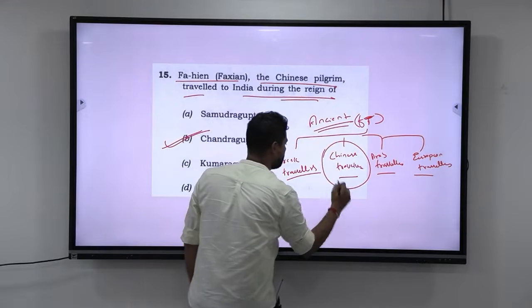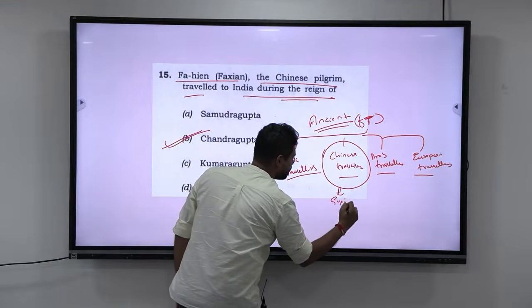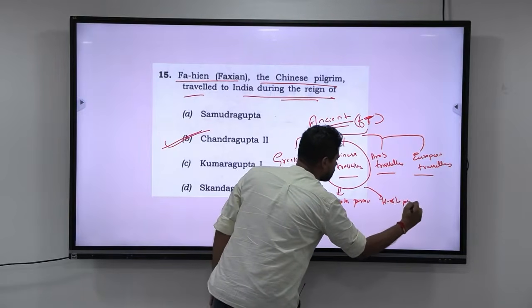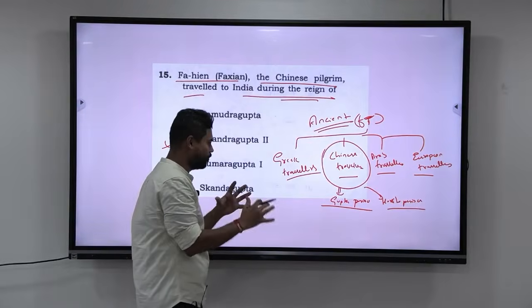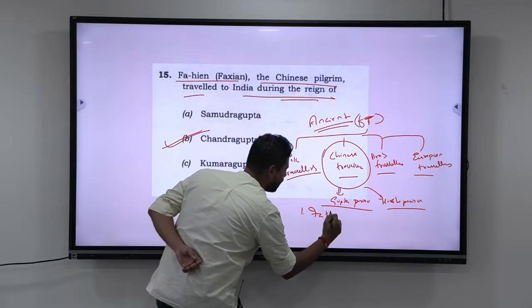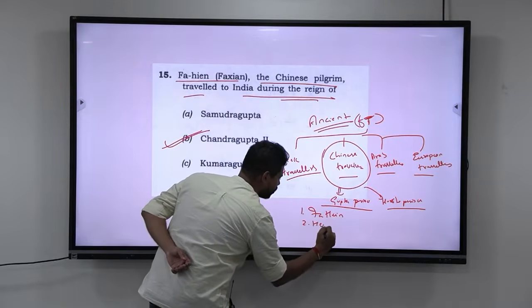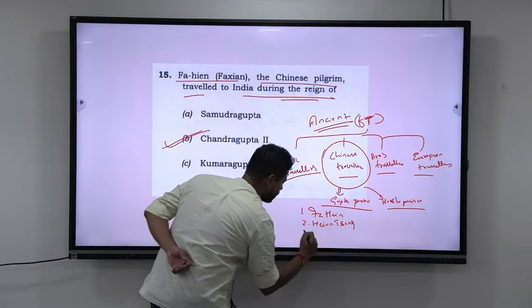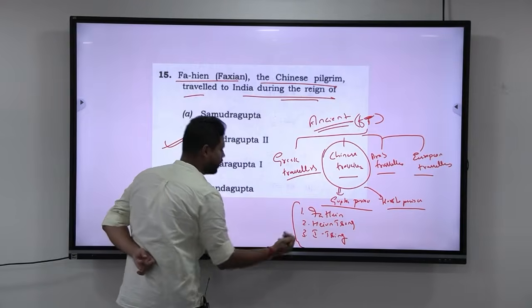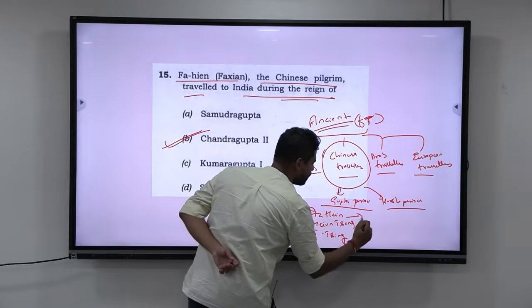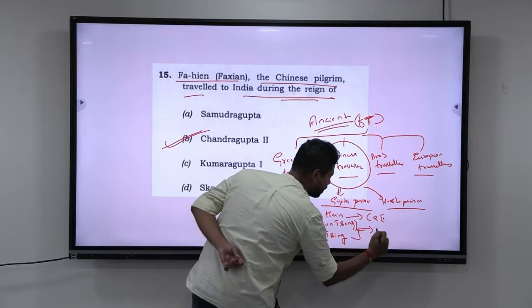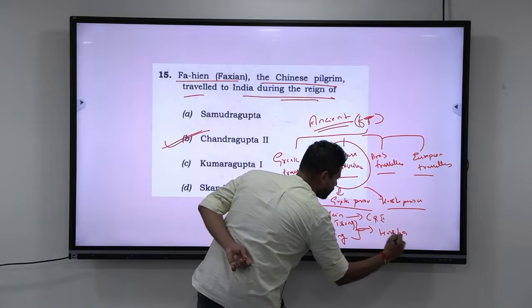So Chinese travelers mainly come during the Gupta period as well as the Harsha period. These are the 2 periods where Chinese travelers mainly come. The 3 important Chinese travelers that you should know are Fa Hien, the second is Yuan Chwang, and the third is I-Tsing. These are the 3 important Chinese travelers. Fa Hien comes during the period of Chandragupta II, whereas Yuan Chwang and I-Tsing come during the period of Harsha.